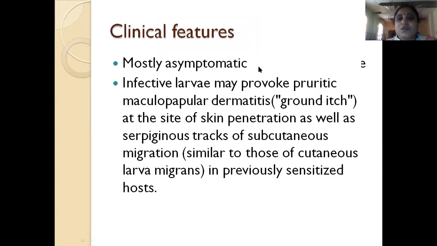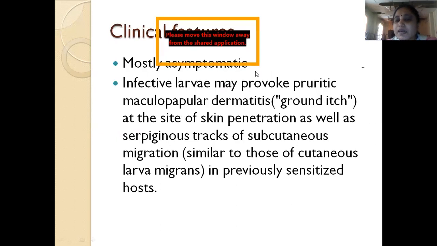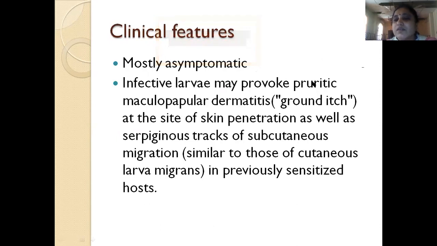Clinically, as we have already said, it is mostly asymptomatic. If they are repeatedly infected, these infective larvae provoke a pruritic maculopapular dermatitis called ground itch. Wherever the infective larvae enter the skin, they can cause ground itch at the site of skin penetration.